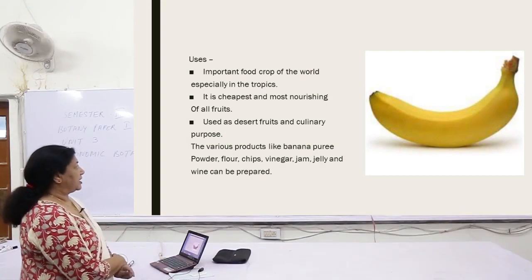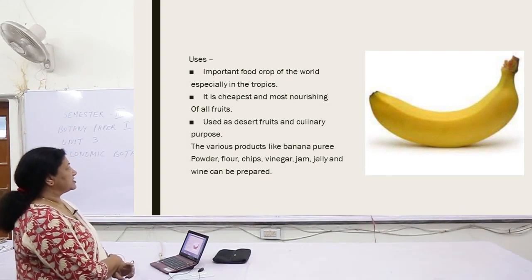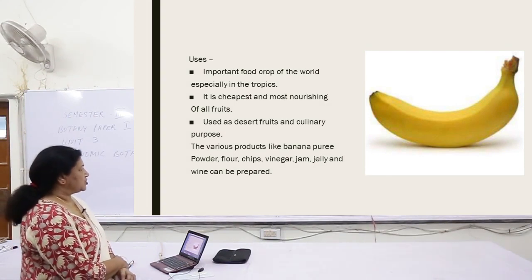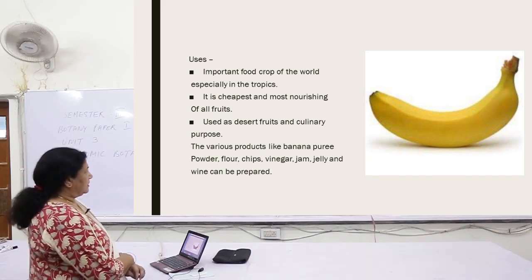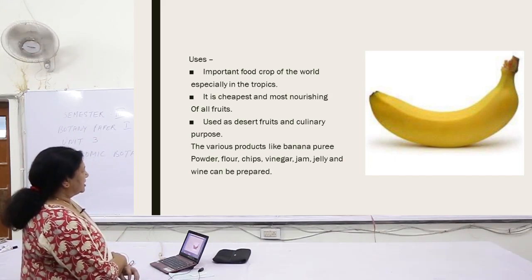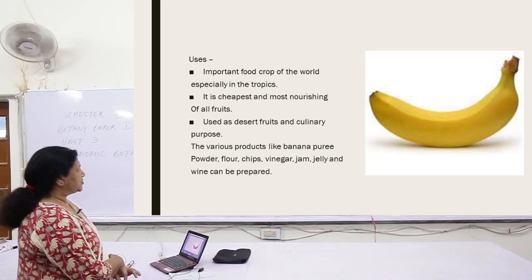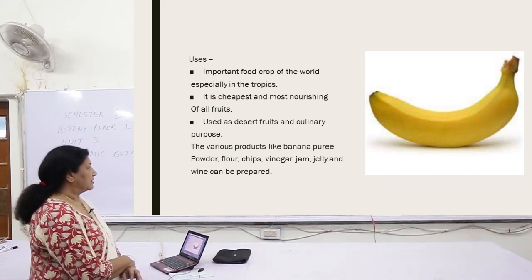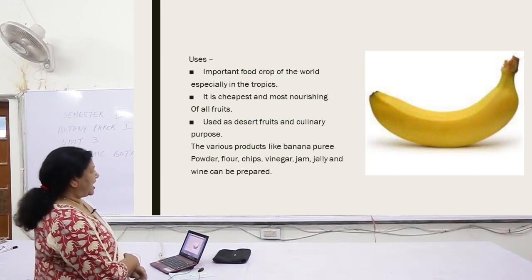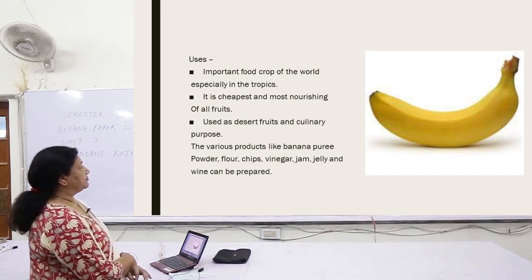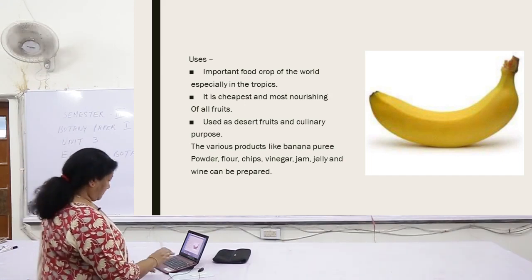Now the uses. An important food crop of the world, especially in the tropics. It is cheap and the most nourishing of all the fruits. Used as dessert fruits and for culinary purposes. The various products like banana puree, powder, banana flour, chips, vinegar, jam, jelly and wine can be prepared with the help of banana.